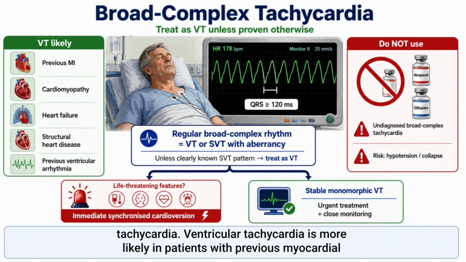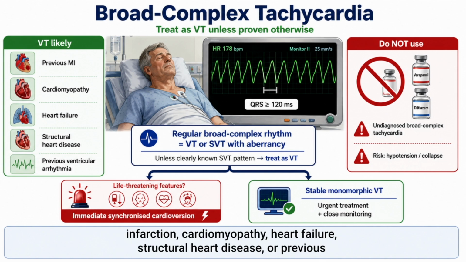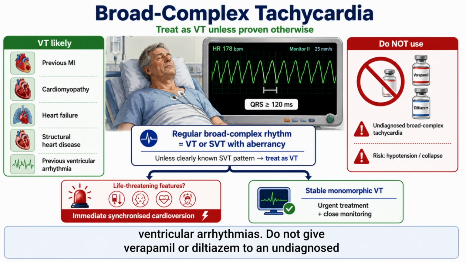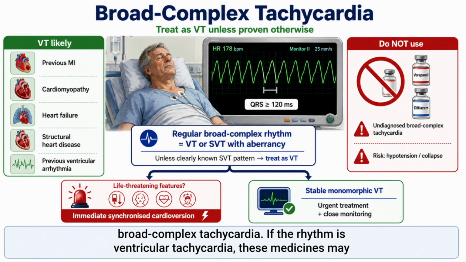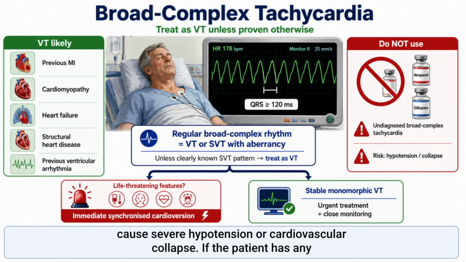Ventricular tachycardia is more likely in patients with previous myocardial infarction, cardiomyopathy, heart failure, structural heart disease, or previous ventricular arrhythmias. Do not give verapamil or diltiazem to an undiagnosed broad complex tachycardia. If the rhythm is ventricular tachycardia, these medicines may cause severe hypertension or cardiovascular collapse.